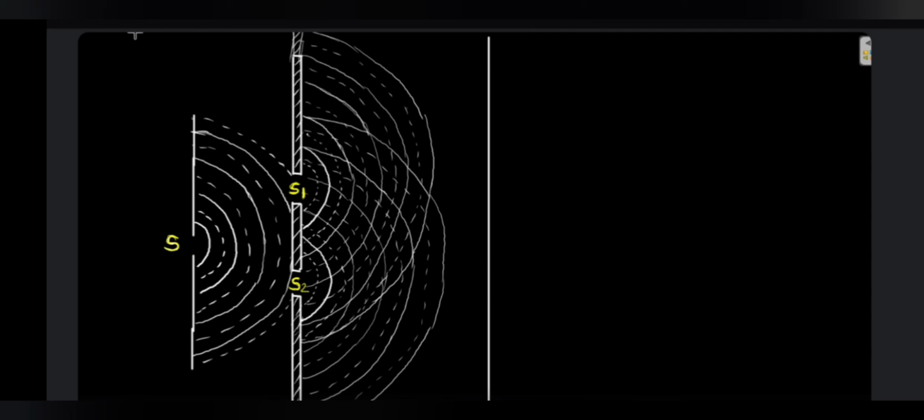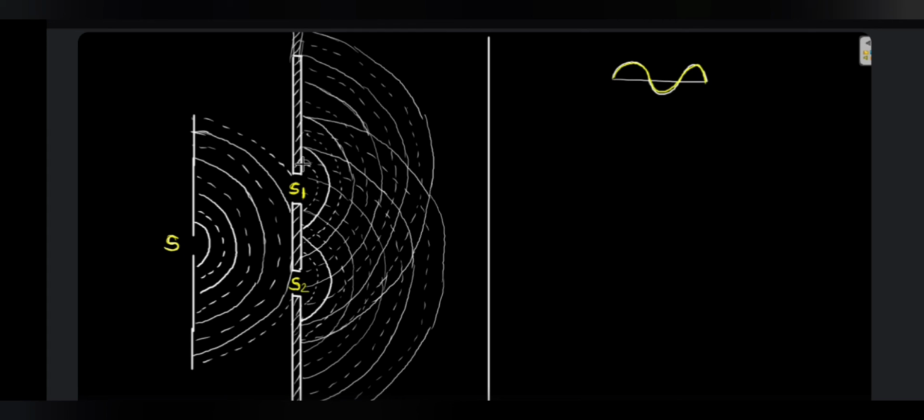Wherever the bold line of one source is overlapping with the bold line of the other source, it simply means that the two waves are in phase. That is, a trough is coming over a trough and a crest is coming over a crest. That's what it means. In this case both the waves have the same amplitude, so one wave will be like this and another wave will be like this.